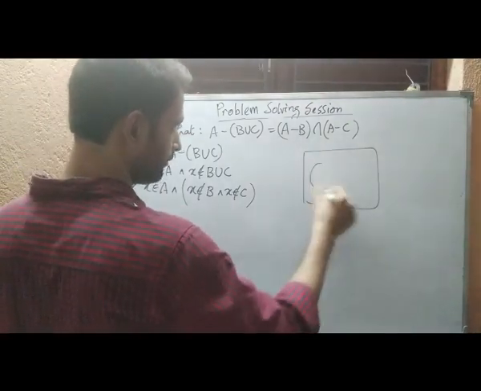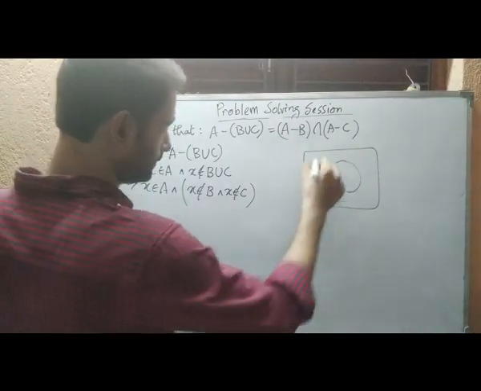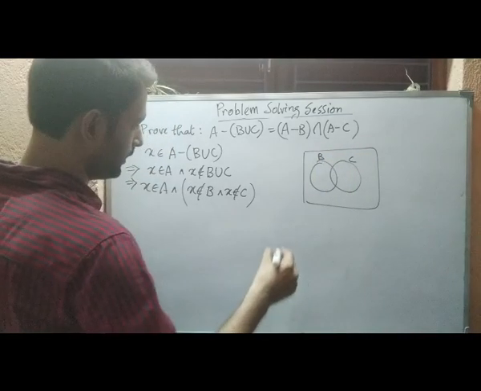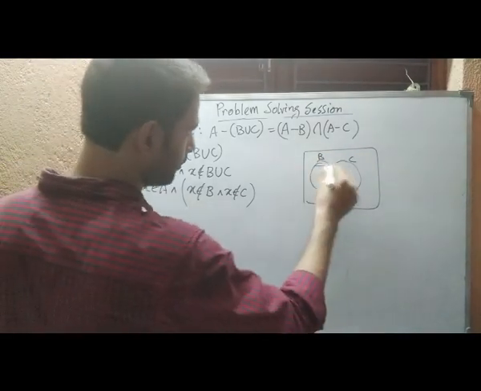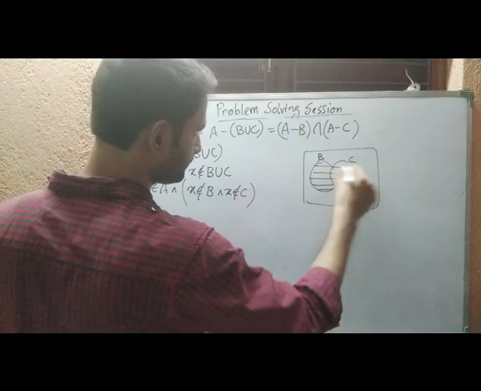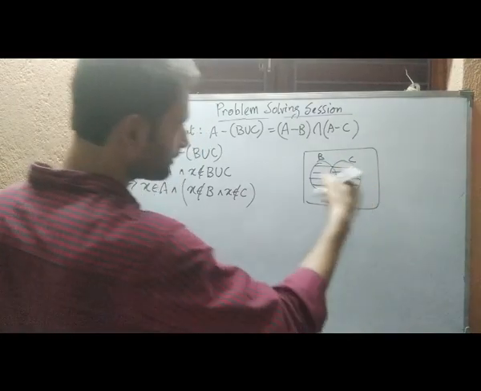This is the Venn diagram for B union C. The element x is not belonging to any one of these sets. It is not in this region.